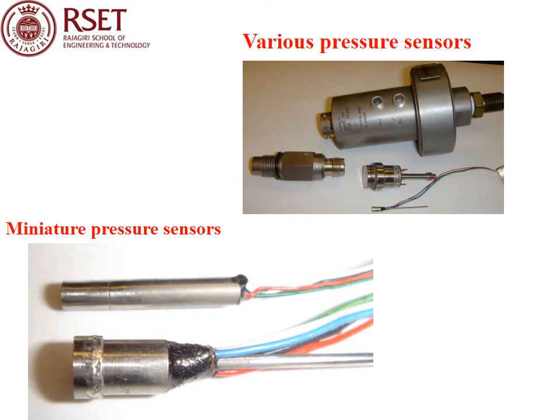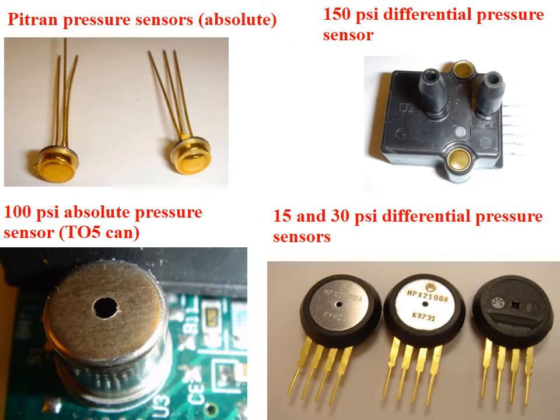This is how a pressure sensor physically looks. These are different types of pressure sensors. Some are miniature types, and this is an enlarged view. It's a Pitran type pressure sensor, or absolute type. Here is a 150 psi differential pressure sensor, with two ports. Then a 100 psi absolute pressure sensor, and a 15 to 30 psi differential pressure sensor.